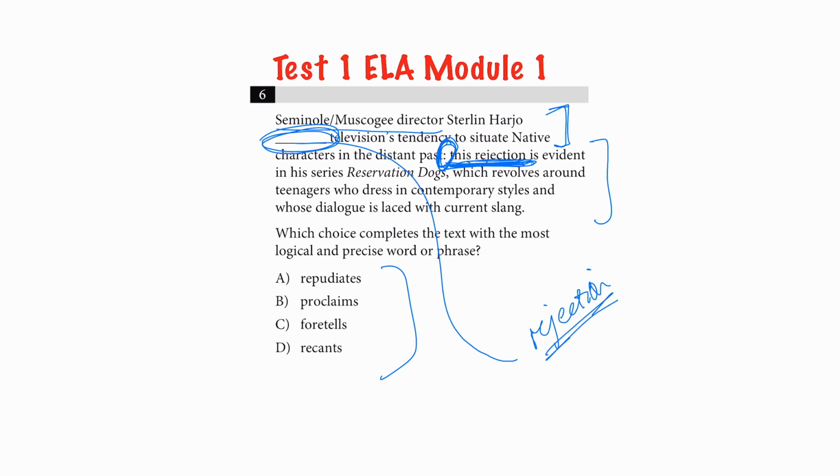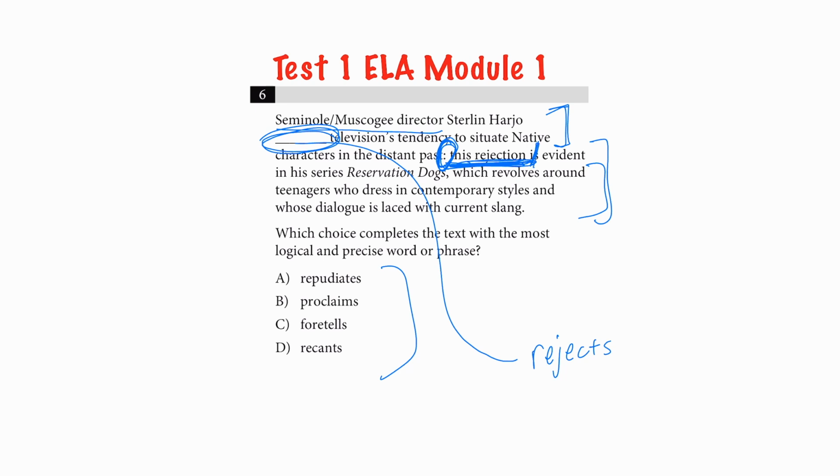Because I glance down at the answers and I see that actually my answers are verbs, I might want to choose something that simply means rejects. And so I'm really looking for something like that. If I want to verify that I'm on the right track, I could read the rest of it, but I don't think I need anything past that.